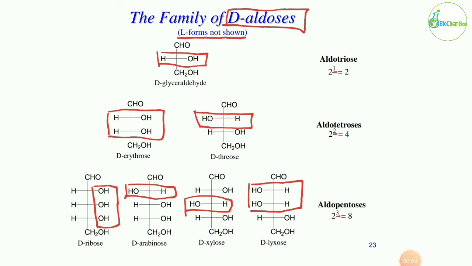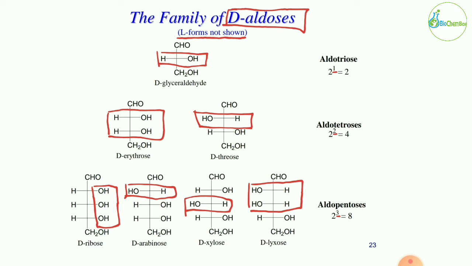So hexose sugars have 16 isomers. But in the pentose, the total number of carbons is 5. So 5 minus 2 would be 3. So 2 raised to 3 would be 8. So a total of 8 isomers are present in the aldopentose sugars. Okay, so that's how you can calculate the number of isomers present.